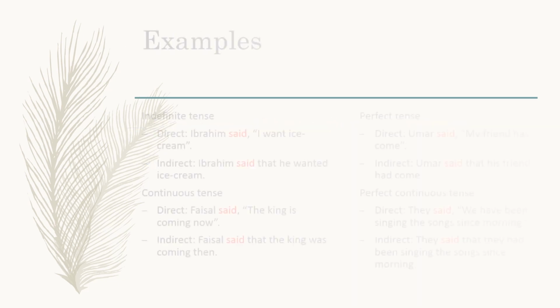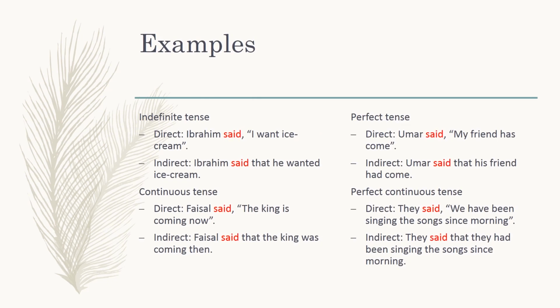In first example, it is present indefinite tense in direct speech, which is converted into past indefinite tense in indirect speech. And in second example, present continuous tense in direct speech is changed into past continuous tense in indirect speech.